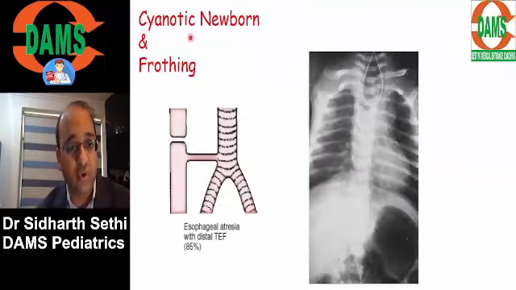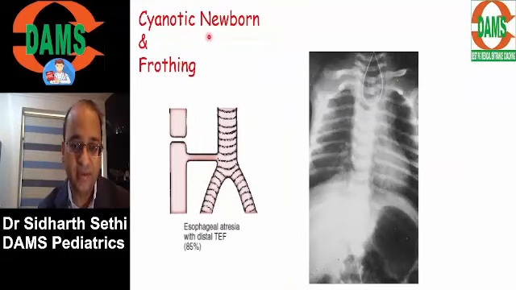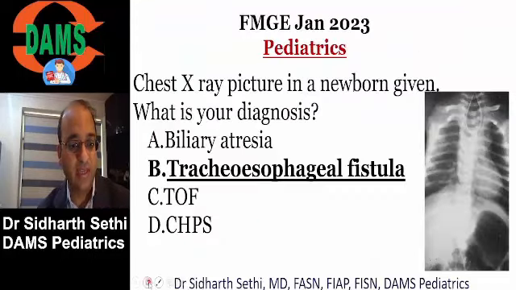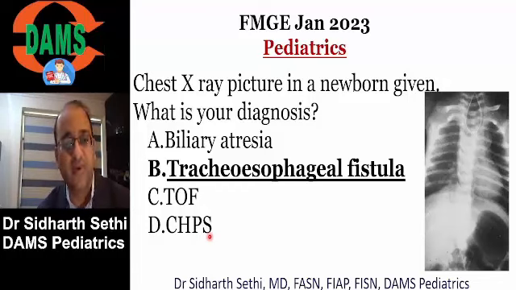So in fact, this was the question in your exam. A baby is having distress and frothing. What is your diagnosis? And they showed the X-ray. It was a classic case of tracheoesophageal fistula. It cannot be tetralogy of Fallot. It cannot be congenital hypertrophic pyloric stenosis. They have vomiting, but they do not have frothing from the mouth. That's a classic case which we see every day of our lives.